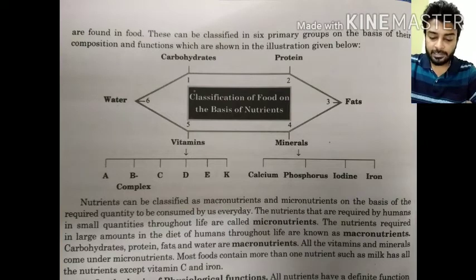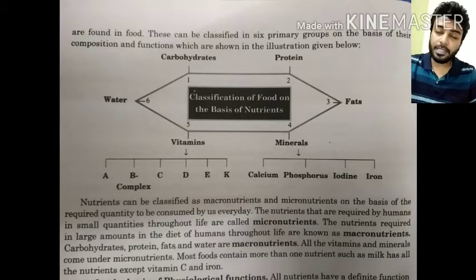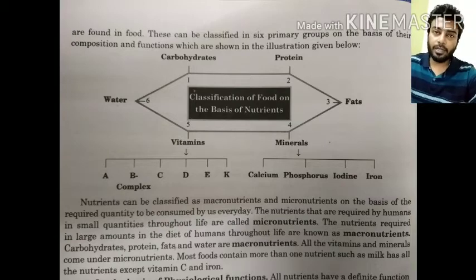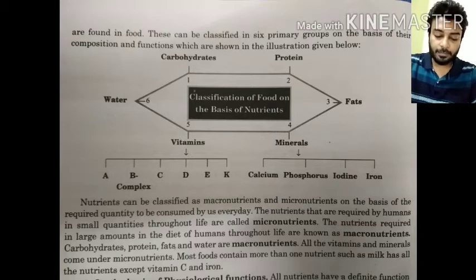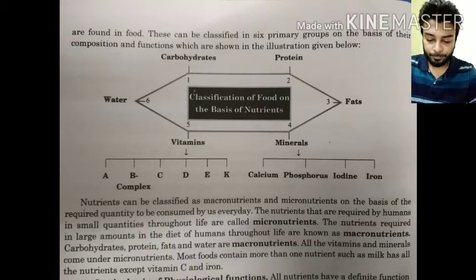Most food contains more than one nutrient. For example, milk has all the nutrients except vitamin C and iron. So a given food can contain two or more vitamins or nutrients. Vitamin C and iron are not present in milk.